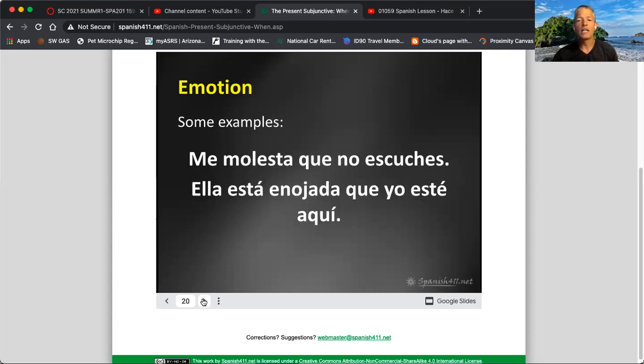Ella está enojada que yo esté aquí. She is angry that I am here. Está enojada, that's an emotion. What is she angry about? That I'm here. Que yo esté aquí, subjunctive.